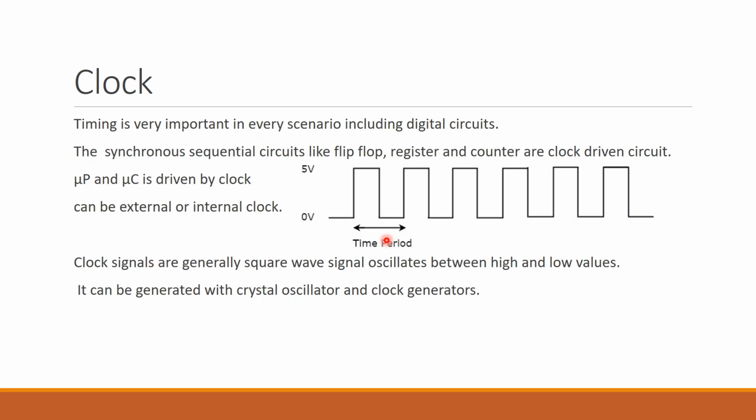So a crystal oscillator is something like we have two plates and there is a quartz crystal which oscillates in between to generate a signal, and there are techniques which are used to reshape this into a square wave signal. A clock generator is a circuit which includes an oscillator plus the reshaping circuits. So these are the two ways by which we can generate the clock signals.